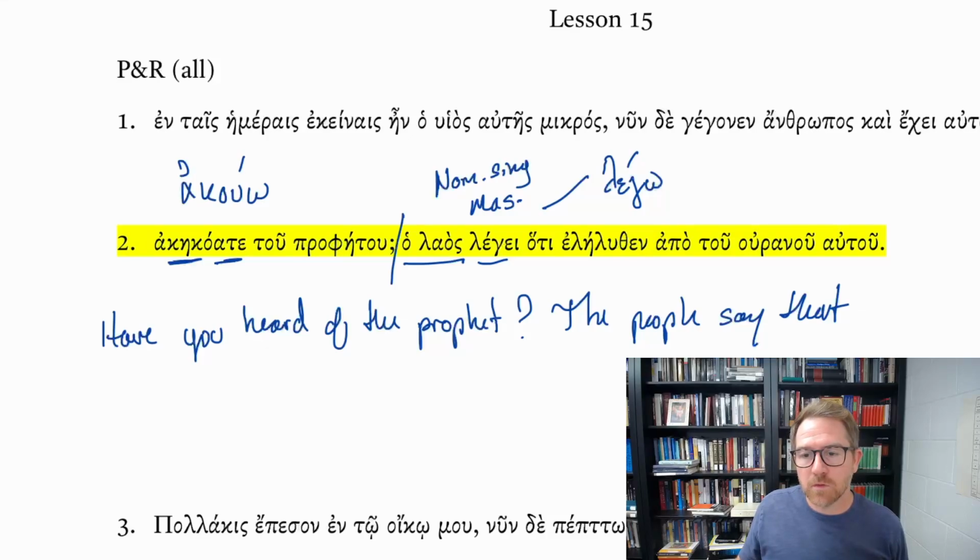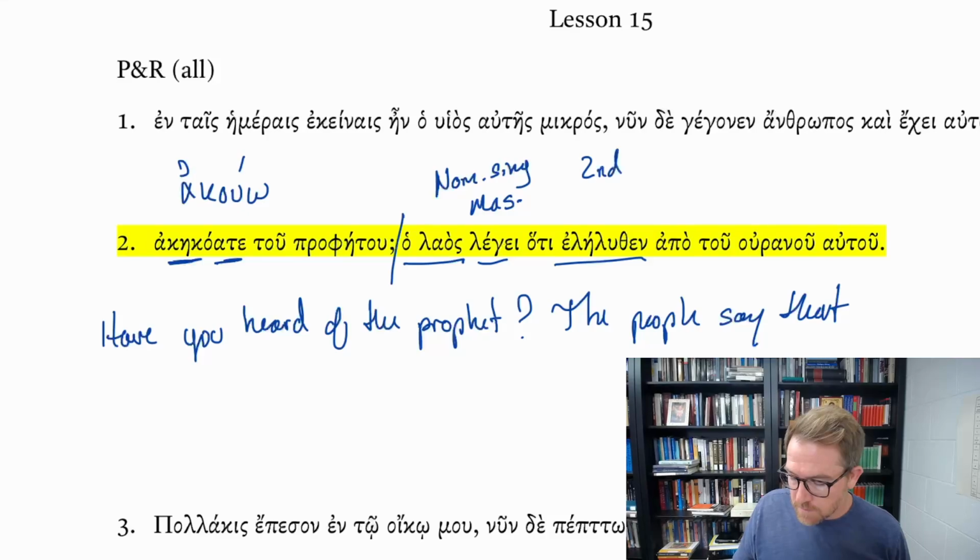apo tou ouranou autou. Now, elēlythen is one of those verbs that is going to trip you up because this is a second aorist, actually, this is not a second aorist, it's a second perfect. It's one of those irregular perfects from erchomai.